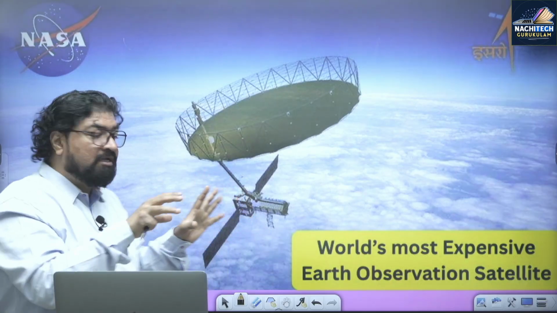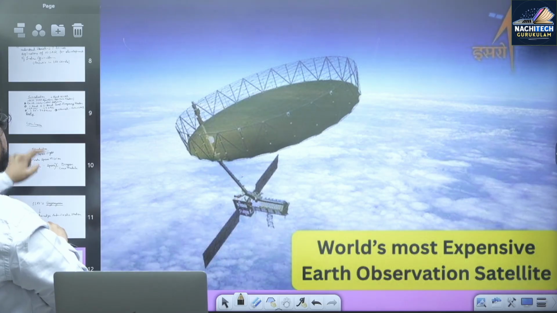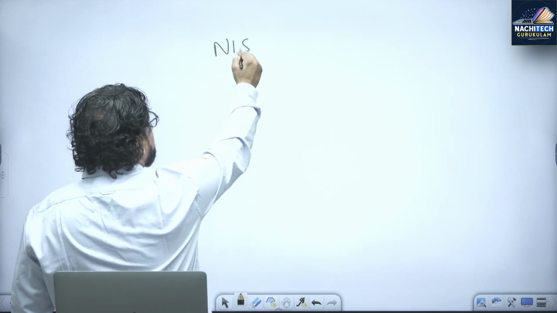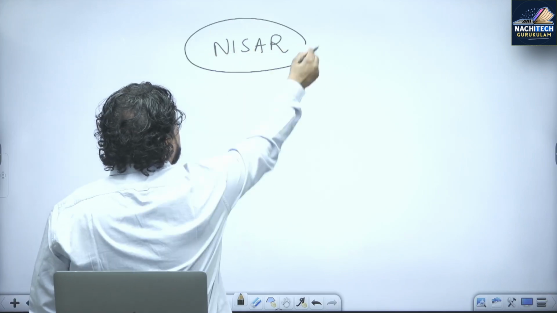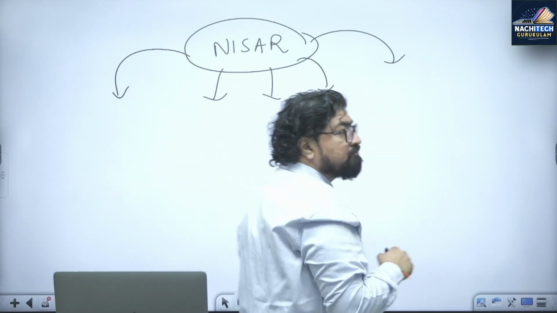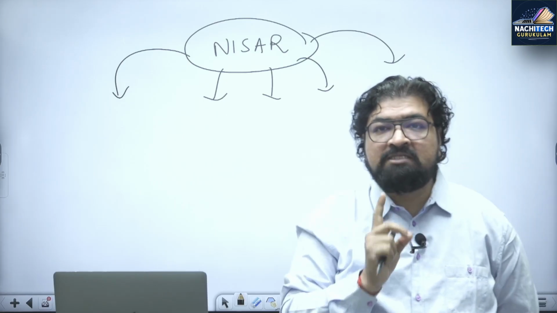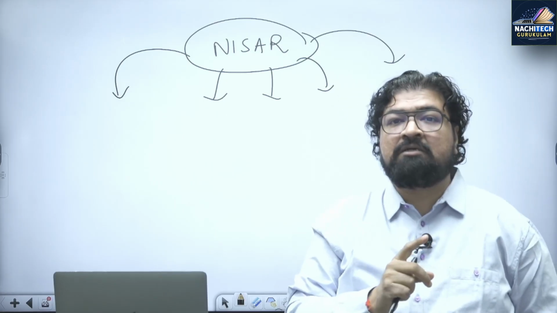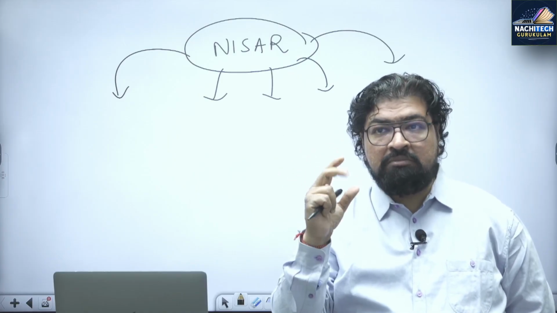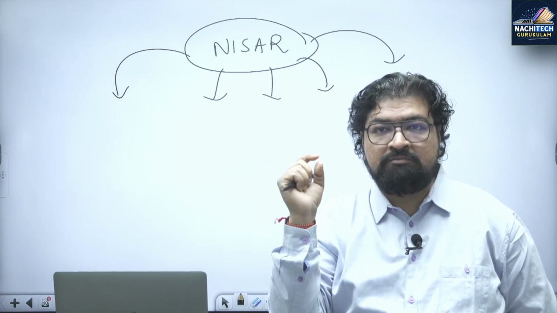So if you look at the Nisar mission, this Nisar mission which I have mentioned here, in this context, if you take it here, I will just divide it into 5 key components. Although I am presenting in a flowchart form, always remember for the mains answer, your preparation should be at that level, so that immediately everything comes to your brain in one go.